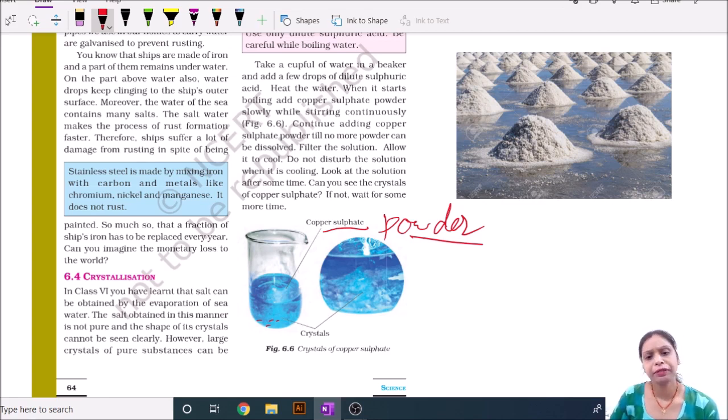After that, we cool the solution and separate the liquid from it, and we get copper sulphate crystals in the beaker. This is also a process of crystallization, and it is a process that you can experience in your surroundings.